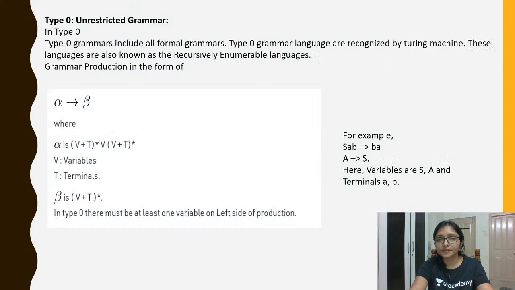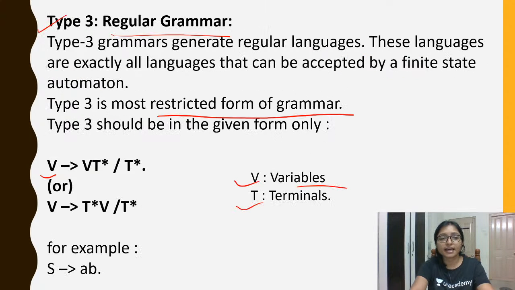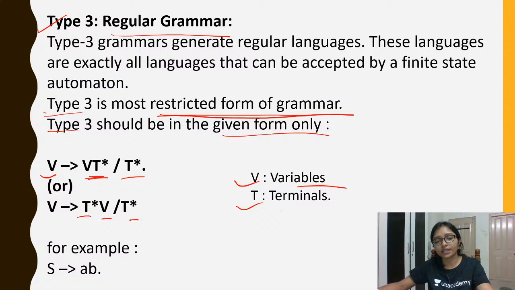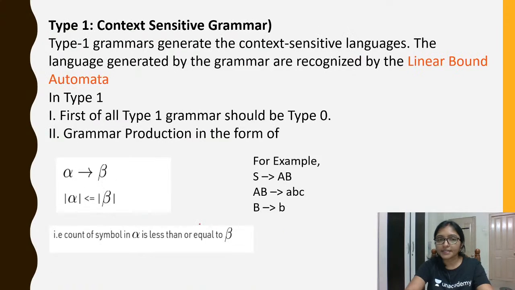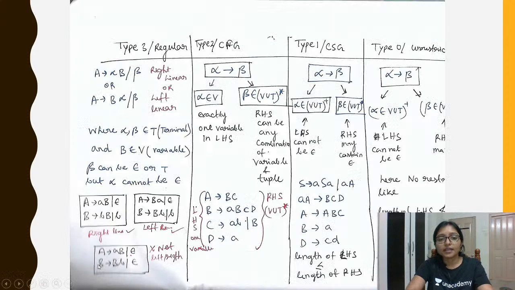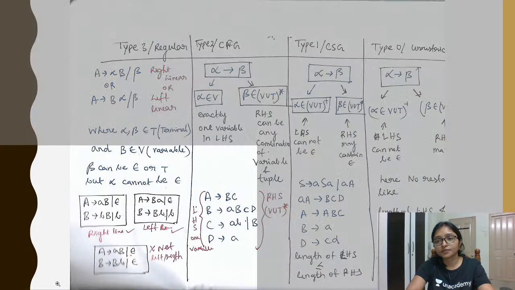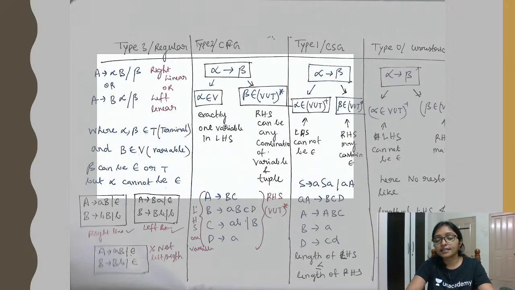It is written here that type 3 is the most restricted grammar and should be in the form of V to T star, or T star V, or T. And what is the example? A equals AB. This is the example of regular grammar. Is it clear?